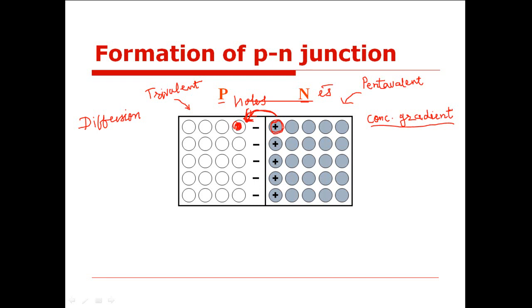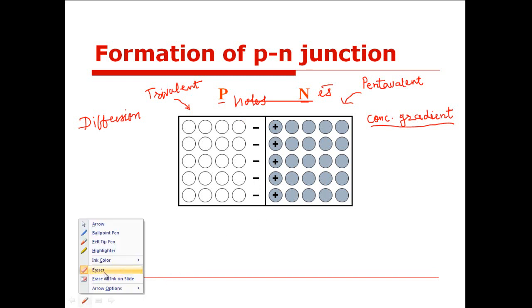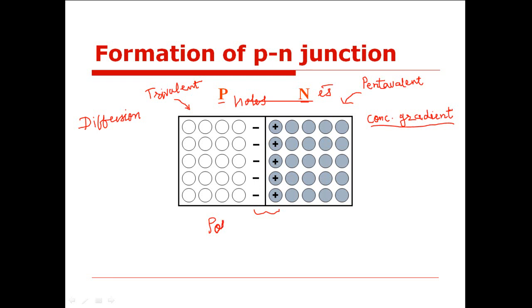So the silicon atoms in this vicinity which accept the electron become negatively charged ions, while the silicon atoms in this vicinity lose one electron and therefore become positively charged ions, and hence a layer of negatively charged ions and a layer of positively charged ions is produced in this region. It will constitute a potential, and that potential is called the potential barrier.